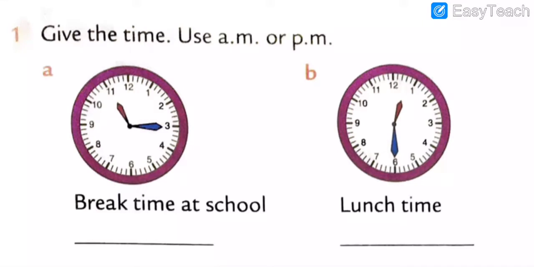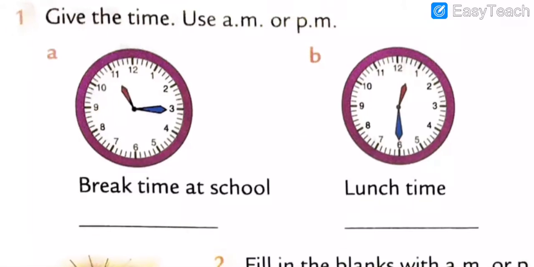The red hand is at 11 o'clock, and the blue hand is at 10, which means 50 minutes. So the time is 11:50. And what should we mention there? We are going to mention AM or PM. Here we use AM because it is not past afternoon.